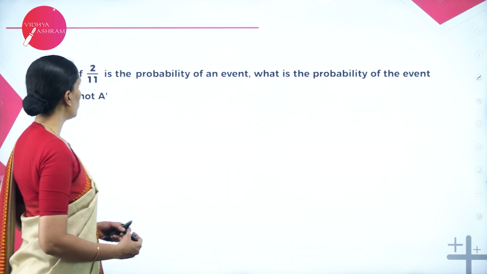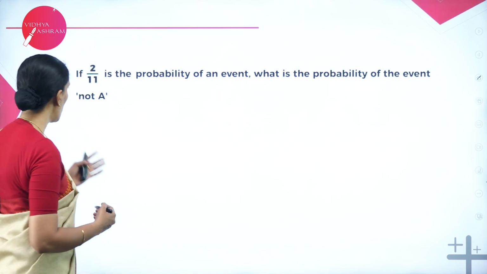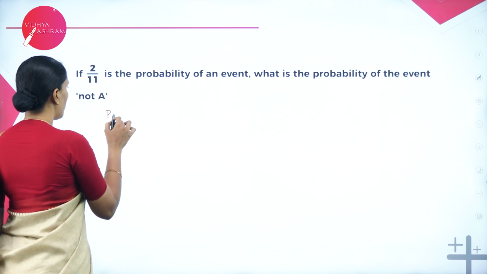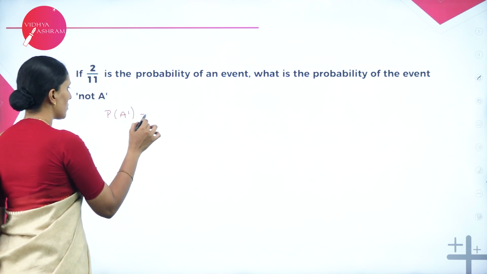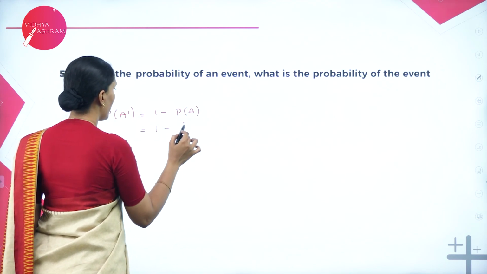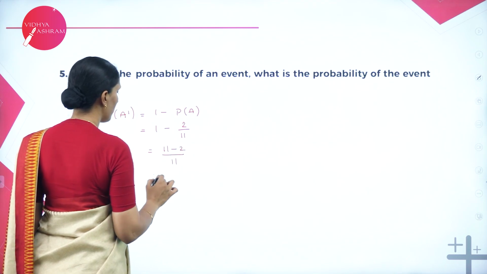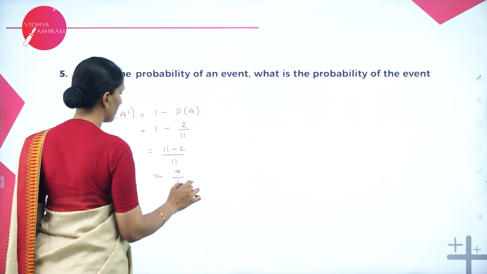Next one. If 2 by 11 is the probability of an event A, what is the probability of the event not A? We know that the probability of not A is always 1 minus the probability of A, and the probability of A is 2 by 11. So it is (11 minus 2) by 11, which is equal to 9 by 11.